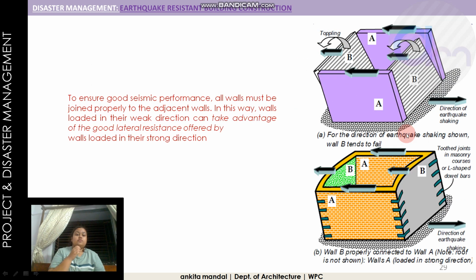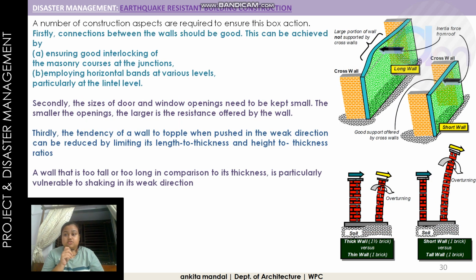So in a masonry room with four walls, if the earthquake is coming from this direction, it can topple wall B, but the bending of wall A will be much less. So if there is a connection between wall A and wall B, then when B tries to topple, wall A will hold wall B. A number of construction aspects are required to ensure this box action.